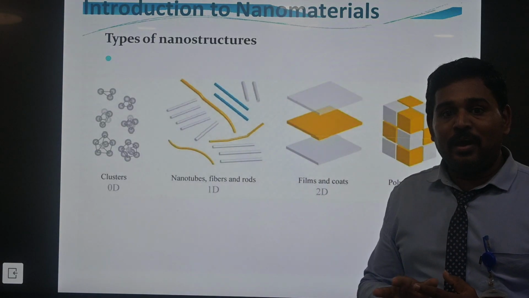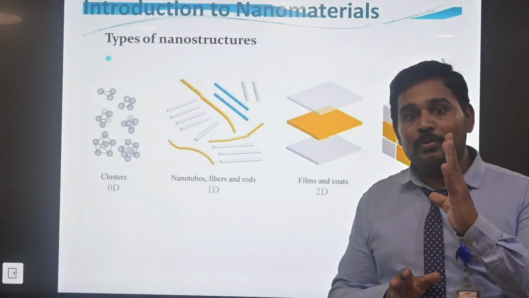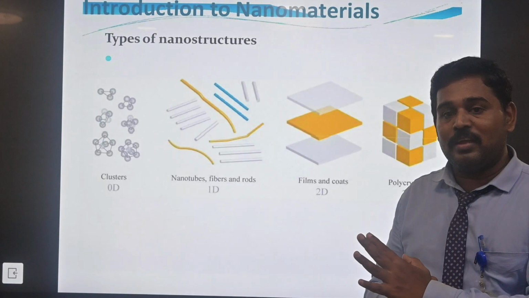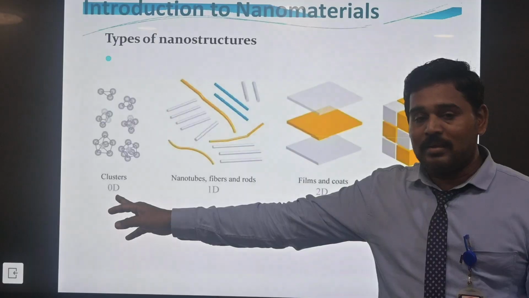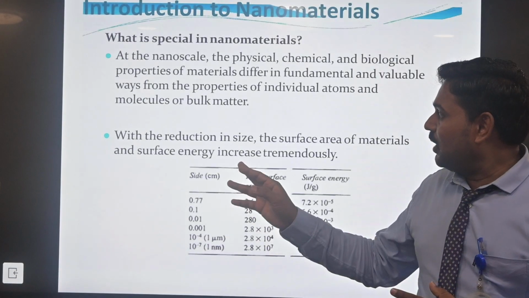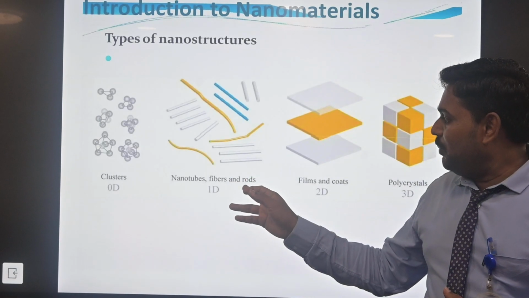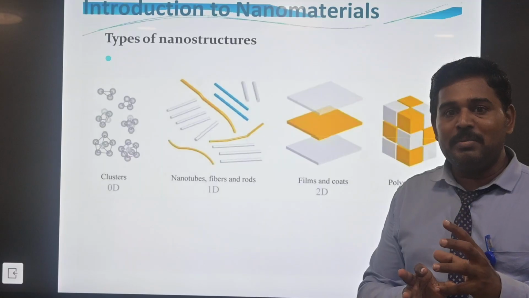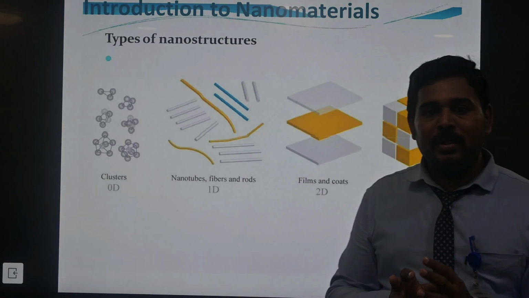There are types of nanostructures. One is the cluster, where atoms are converted to a cluster range. Nanotubes, fibers and rods are forms of 1 dimensional nanostructures. The second is 2 dimensional, which is a film or coating.